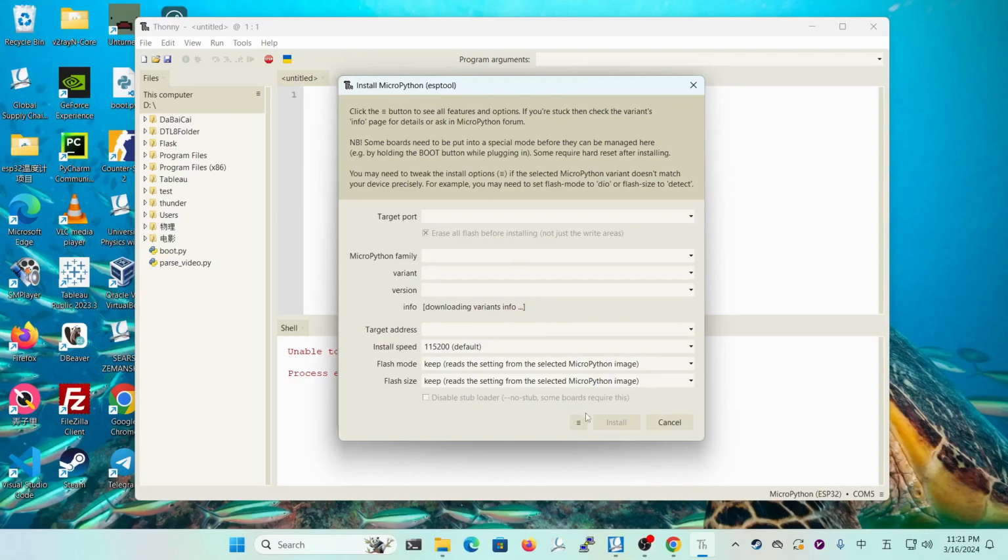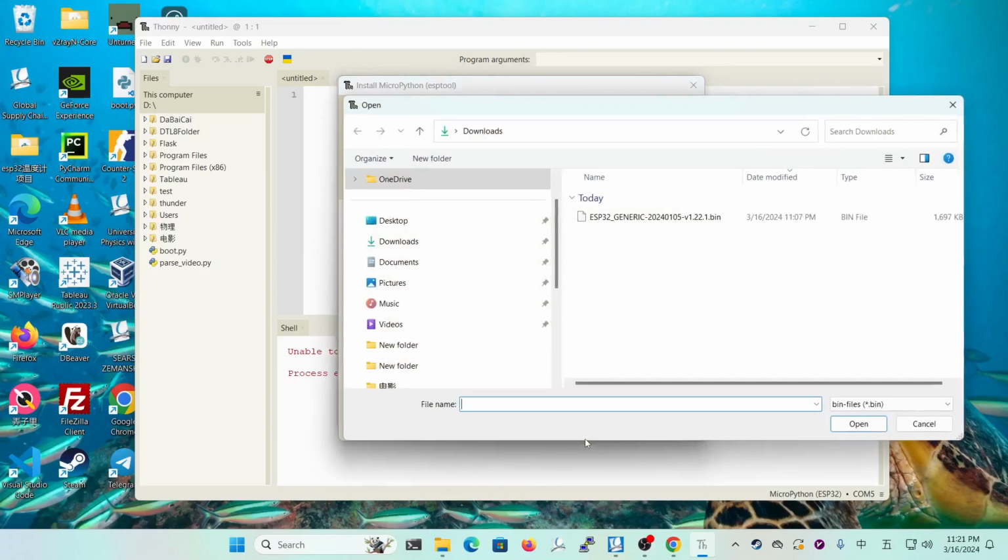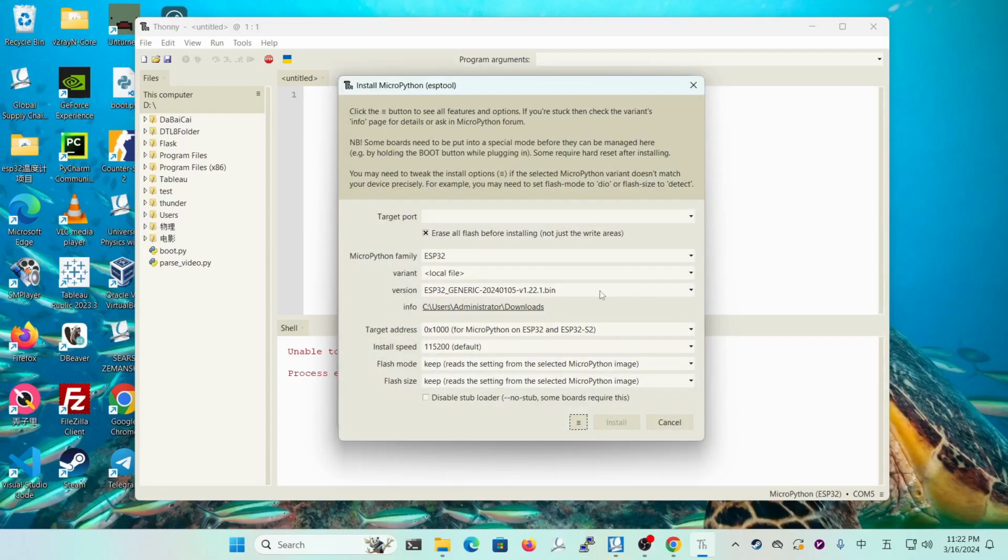And right now we move to this button and select local MicroPython image. And this is the image we just downloaded. Open this image. Okay, all these default parameters are good. You don't need to change any one of them. You just move to the target port and click the drop-down menu. Select the port your ESP32 is using, because we're using this one. So we click this.